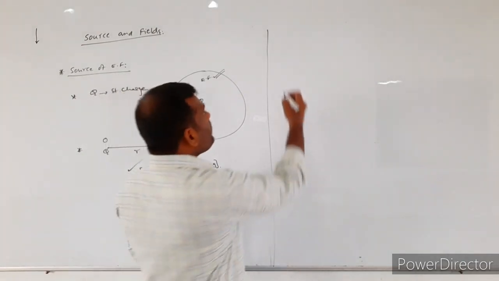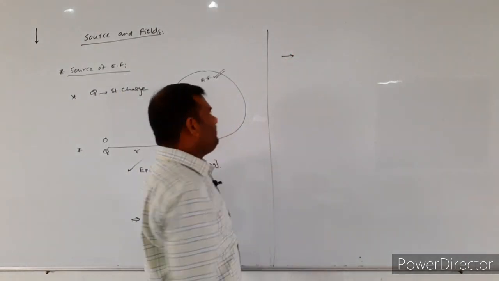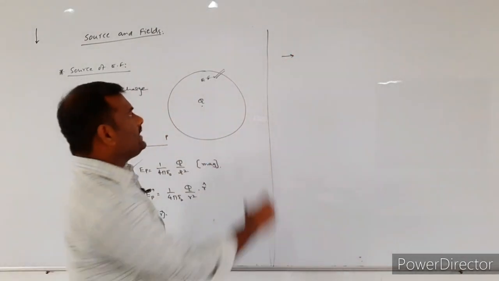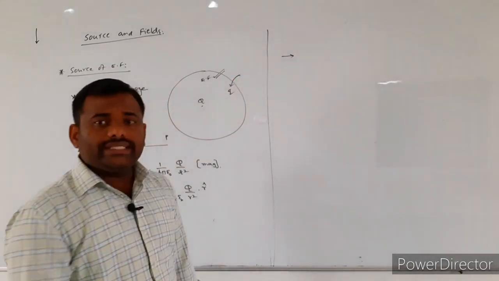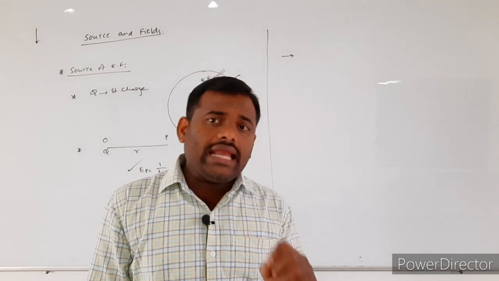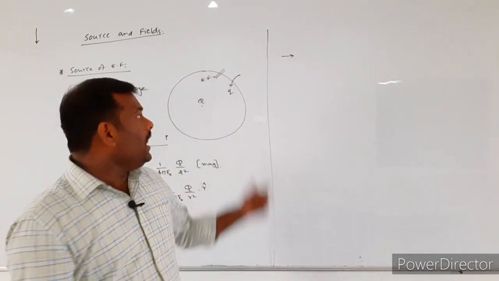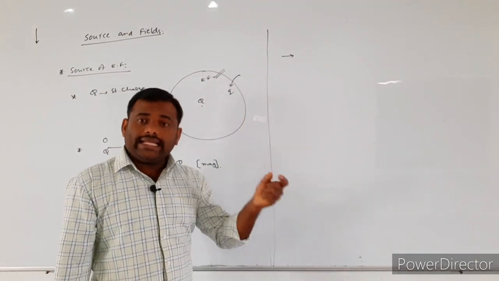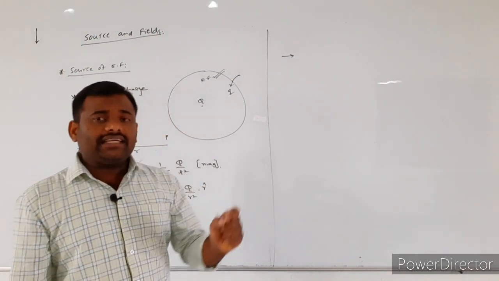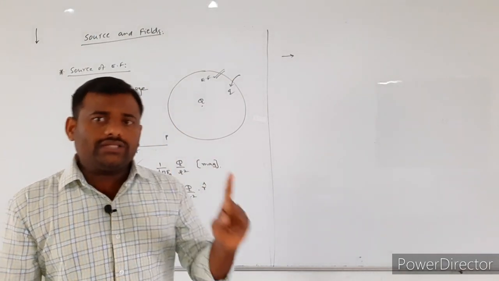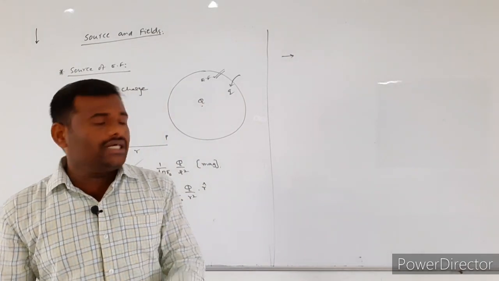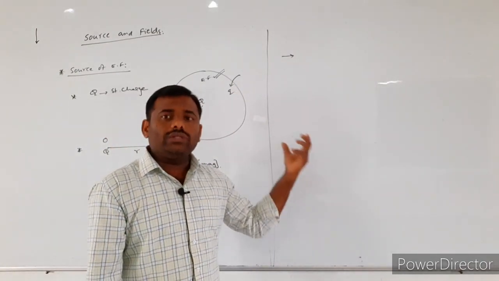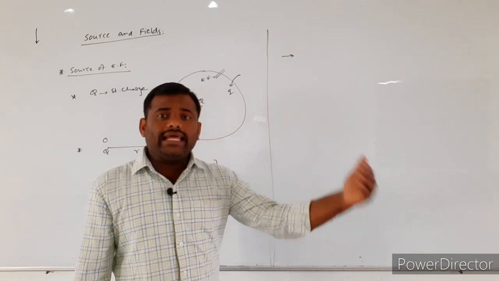Now, if any other charged particle enters into this electric field region, this electric field will exert an electrostatic force on that charged particle. Once again, whenever another charged particle enters the electric field, some electrostatic force will act on that charged particle by the electric field.